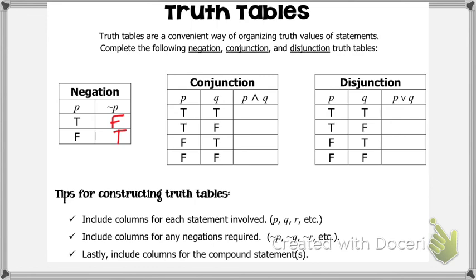If P is true and Q is true, what is P and Q going to be? Ray? True. Next row, if P is true and Q is false, what is P and Q going to be? Kenny? False. Very good, because they both have to be true.